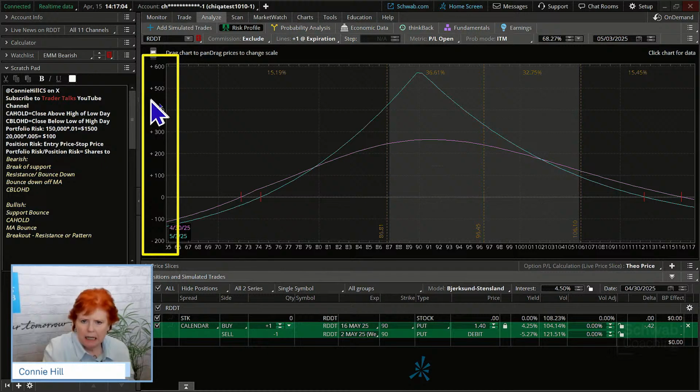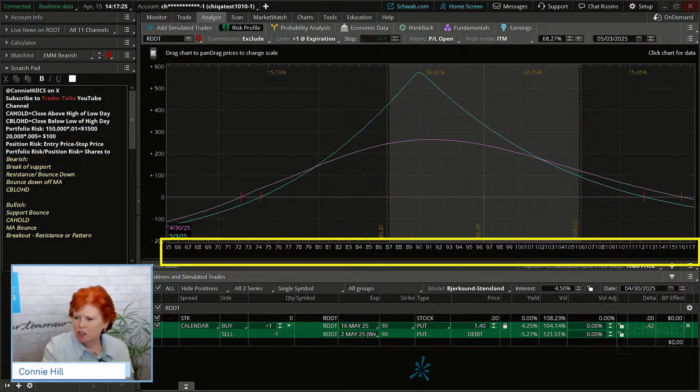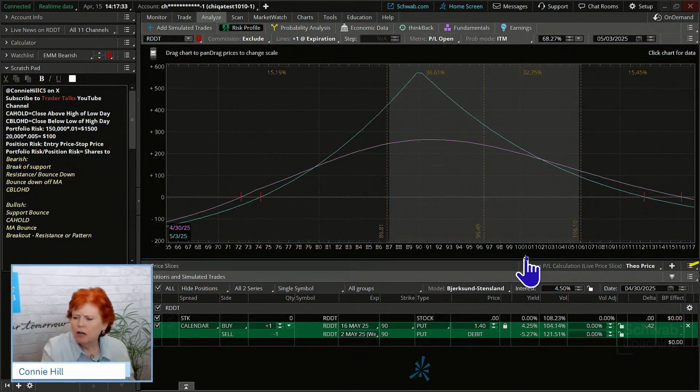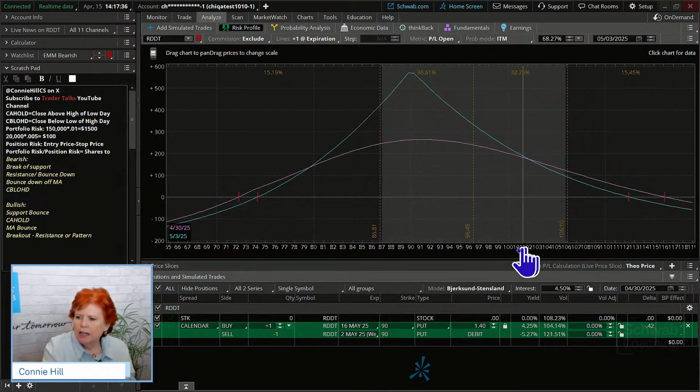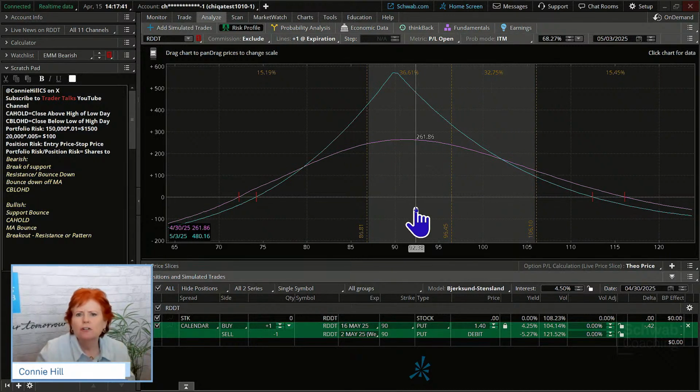Here is the money. This is our profit and loss. You can see it goes up to plus 600. And right here is 0, which is basically our break-even area. So we like to be up here above that 0 line. And then down here at the bottom is the price of the stock. So it's going quite a ways here, 55 over to, I'm going to say 117 or so. These can get a little scrunched together, so we might just move that over a little bit so we can see a better definition.